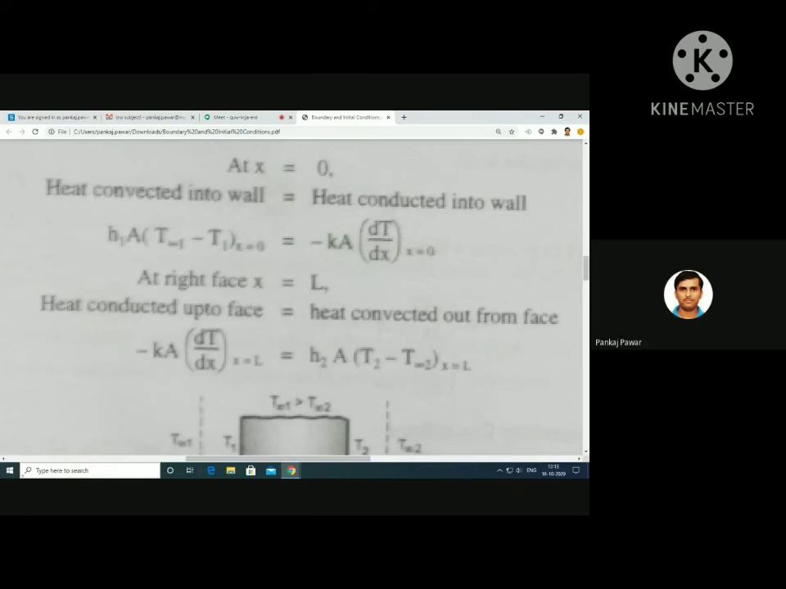At x is equal to 0, we have convection heat transfer first. The equation for convection heat transfer is H1, because it is the left surface, into area capital A, in bracket, applying Newton's law of cooling, Q is equal to H A delta T. So on the left face, convection is H1 into A into bracket T infinity 1 minus T1.